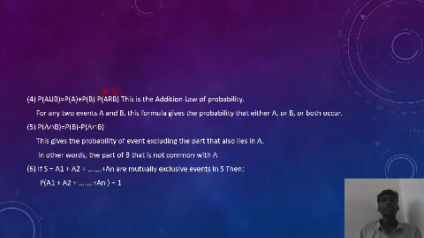The sixth property of the probability is mutually exclusive events. It means if the sample space is partitioned into mutually exclusive events, then P of A1 plus A2 plus until An is always equal to 1. This holds if the sample space has an infinite number of events.